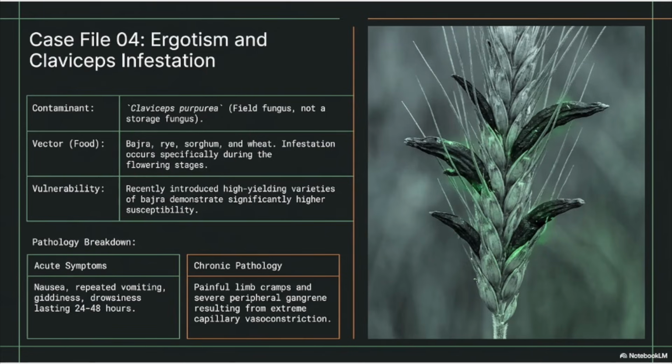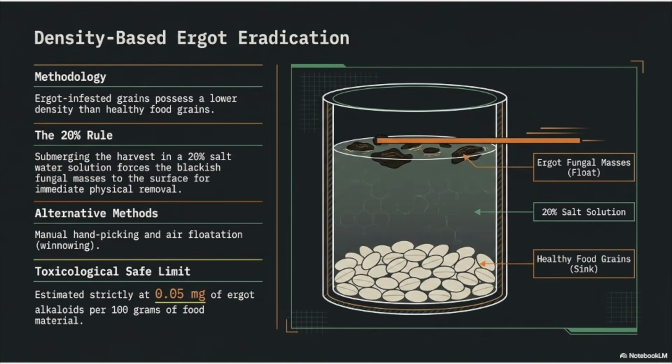The acute symptoms include nausea, repeated vomiting, giddiness, and drowsiness lasting between 24 and 48 hours. In its chronic form, ergotism can cause painful limb cramps and severe peripheral gangrene due to extreme constriction of the blood vessels. For eradication, a density-based method is used.